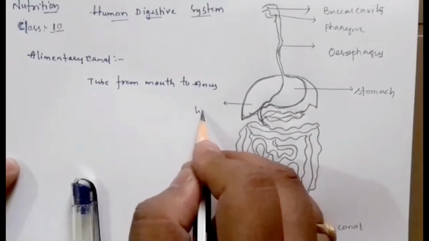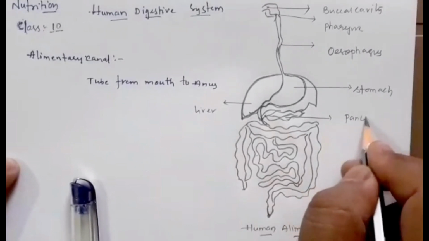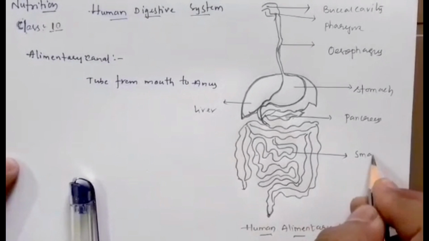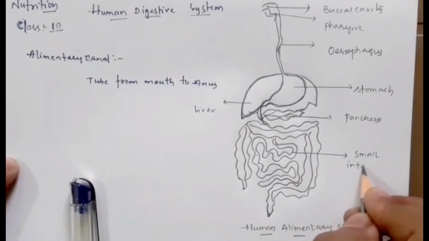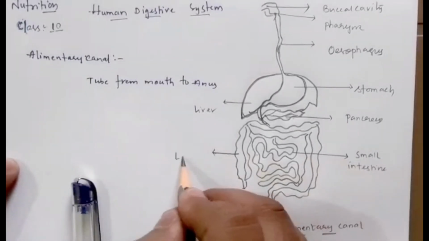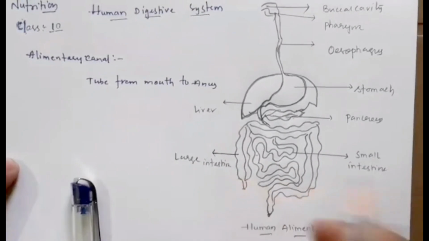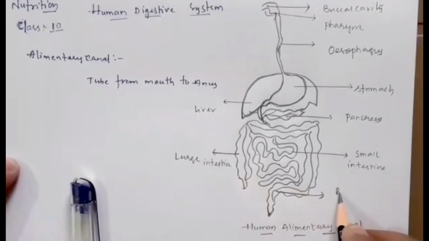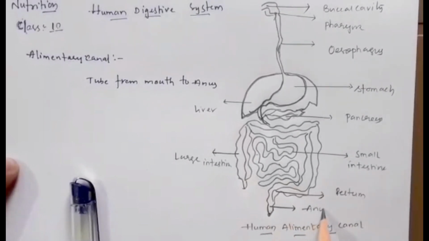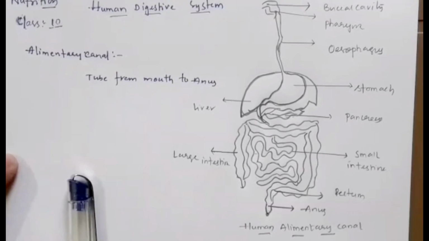Liver, pancreas, small intestine, large intestine, rectum, and anus. So these are the different parts that are involved in the human digestive system.